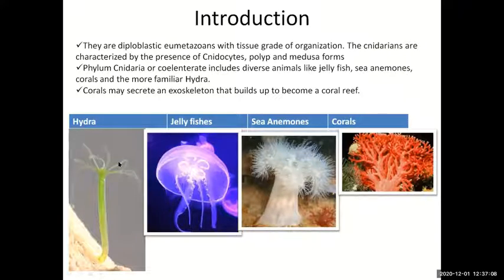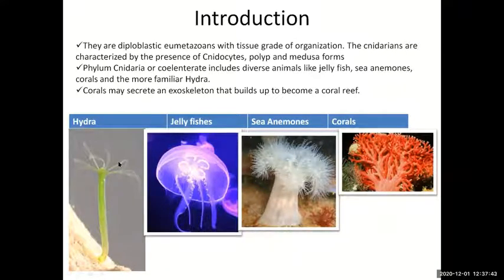The common question which is asked in exams, mainly in competitive exams, is which of the following is not a true fish? Now see, the example here is jellyfish. Cnidarians are invertebrates and fishes are vertebrates. So this is not a true fish. Jellyfishes are not true fishes. The body is jelly-like. The body is composed of more than 90% water. So the body is usually translucent.